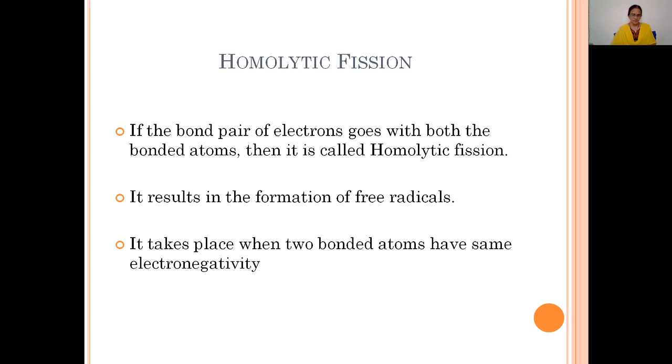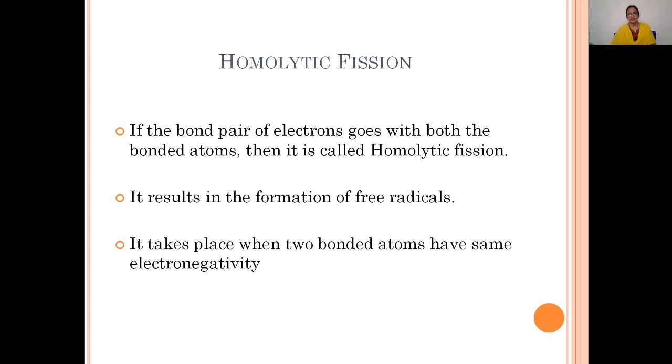Whenever homolytic bond fission takes place in a molecule, free radicals are produced. Then what is a free radical? Free radicals are nothing but single electron or odd electron species, or the species or atom with an unpaired electron is known as a free radical. I'll repeat: free radicals are atoms or groups of atoms which have either one electron, a single electron, or an unpaired electron. These are only called free radicals.